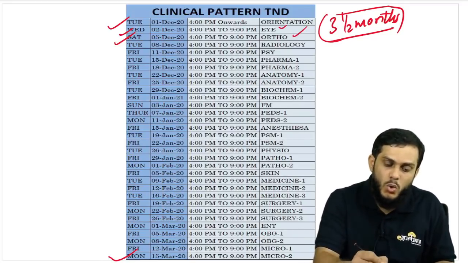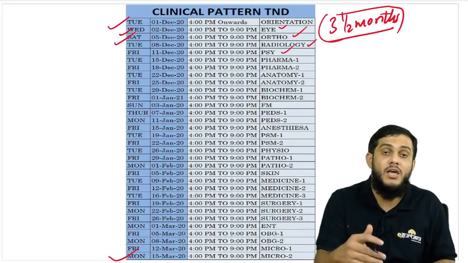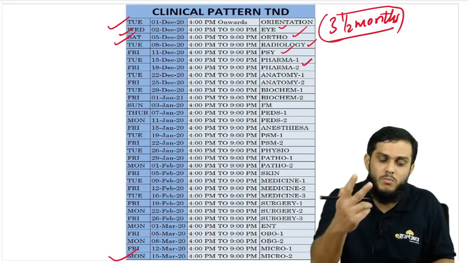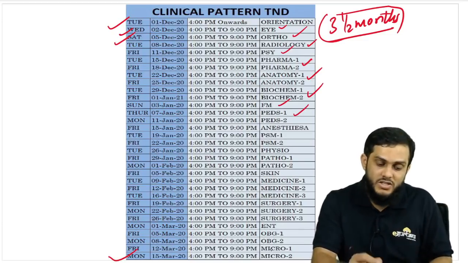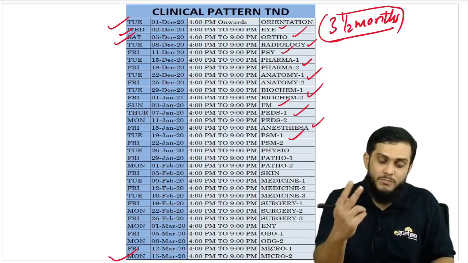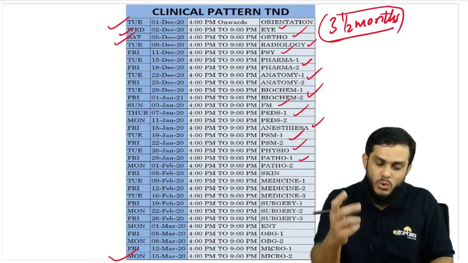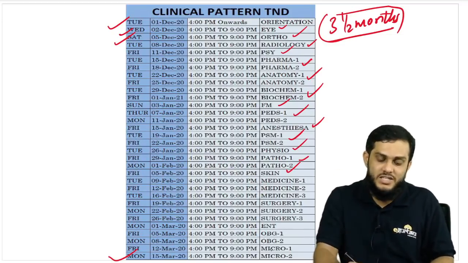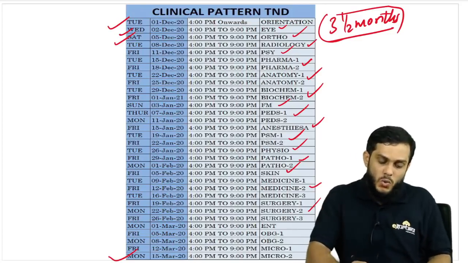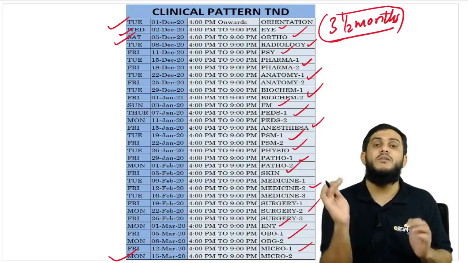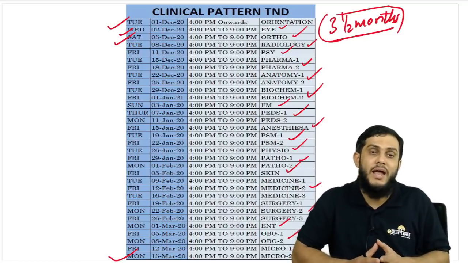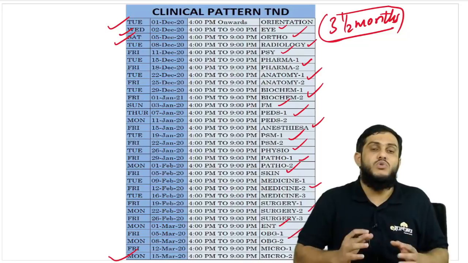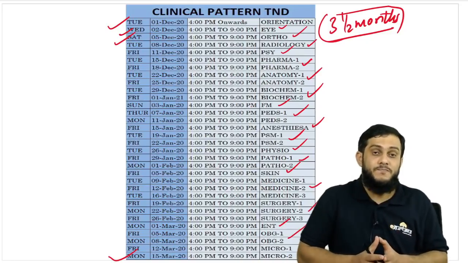Ophthalmology 1 day, ortho 1 day, radiology 1 day, psychiatry 1 day, because pharma is a big subject, pharma 2 days, anatomy 2 days, biochem 2 days, FM 1 day, pediatrics 2 days, anesthesia 1 day, TSM 2 days, physio 1 day, but patho 2 days, skin 1 day, and medicine and surgery obviously 3 days. So ENT 1 day, OBG 2 days, and finally micro 2 days. So very nicely planned. Few subjects 1 day, few subjects 2 days, and few subjects 3 days, right?